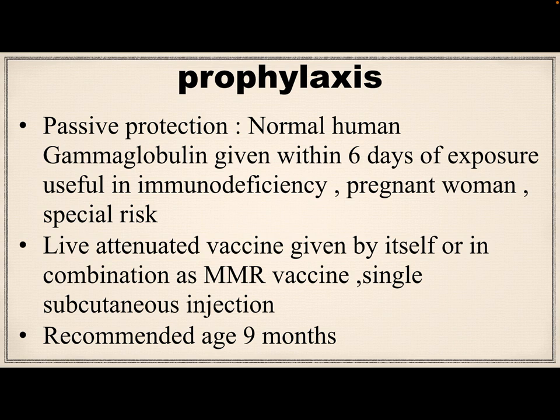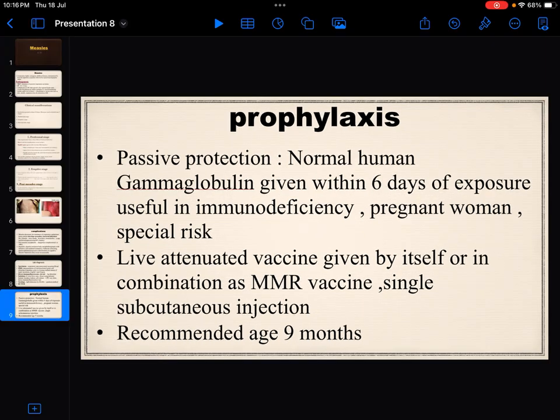The second is measles immunoglobulin, that is IG, which can also be given within 3 days. The World Health Organization recommended dose is 0.25 mg per kg of body weight. However, vaccine and IG should not be given together. At least 8 to 12 weeks of gap must be maintained.